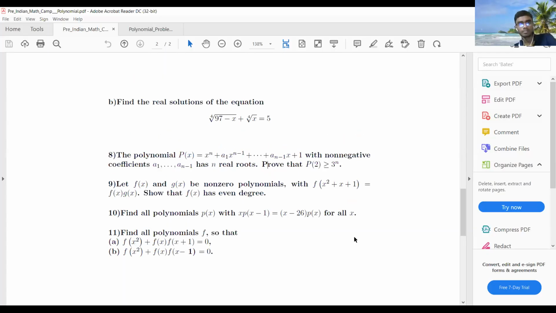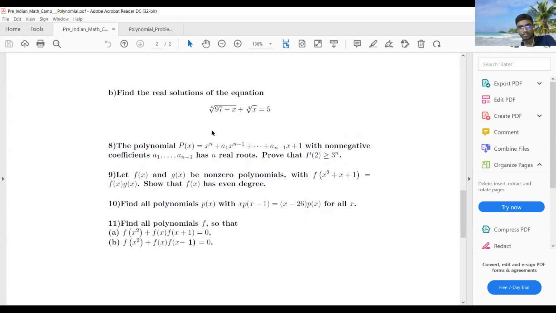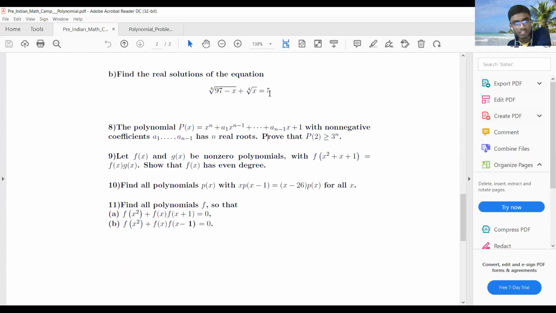Now again, all of you get back to the PDF. All of you can see the PDF file. In this particular problem also you have to do the same thing. From here, you first need to prove that 0 is a root, then you find out 1 is a root, then 2 is a root, 3 is a root, and so on. You get this thing. So you can actually do this.